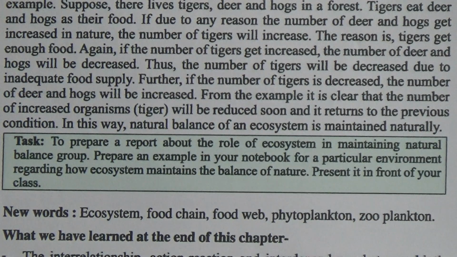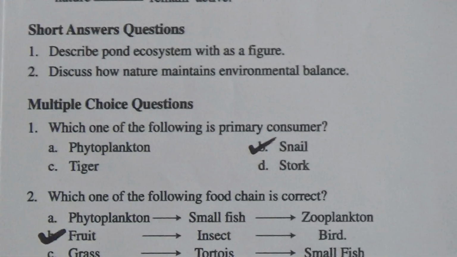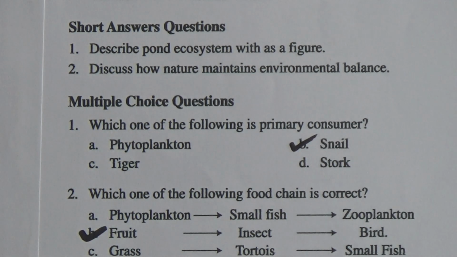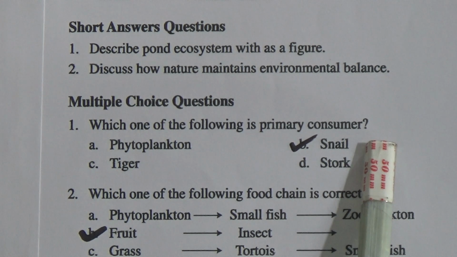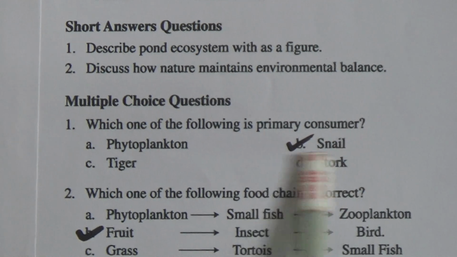Now, students, I have finished today's topic. Now we will do multiple choice questions. Look at here. Here is question number 1: Which one of the following is a primary consumer? The answer is B, snail.